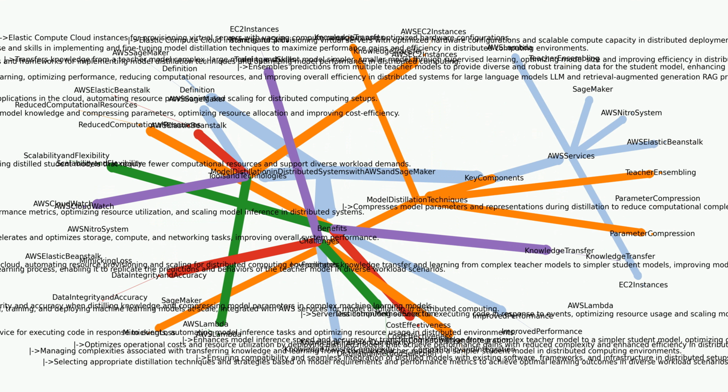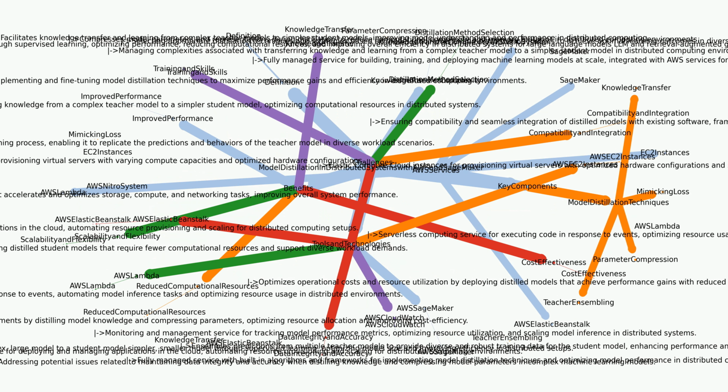AWS Elastic Beanstalk: a service for deploying and managing applications in the cloud, automating resource provisioning and scaling for distributed computing setups. AWS CloudWatch: a monitoring and management service for tracking model performance metrics, optimizing resource utilization, and scaling model inference in distributed systems.